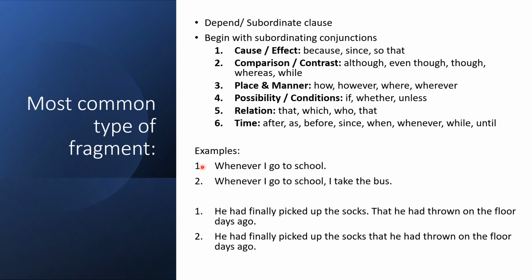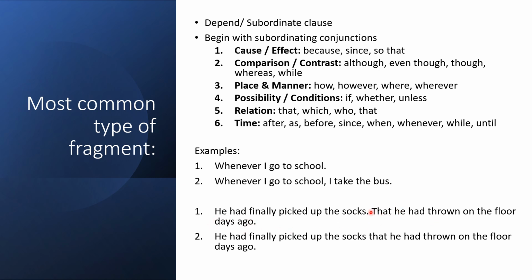Next set of examples. He had finally picked up the socks. This one here is a complete sentence. It makes sense. It can stand on its own. However, the next group of words does not: that he had thrown on the floor days ago.